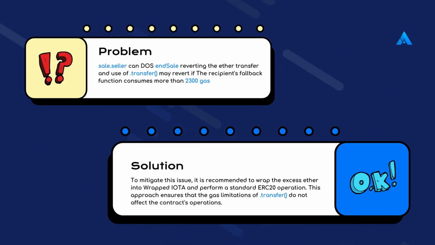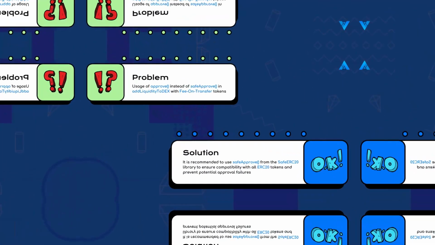Sale. Seller can DOS end sale, reverting the Ether transfer, and use of transfer may revert if the recipient's fallback function consumes more than 2,300 gas. To mitigate this issue, it is recommended to wrap the excess Ether into wrapped IOTA and perform a standard ERC-20 operation. This approach ensures that the gas limitations of transfer do not affect the contract's operations.